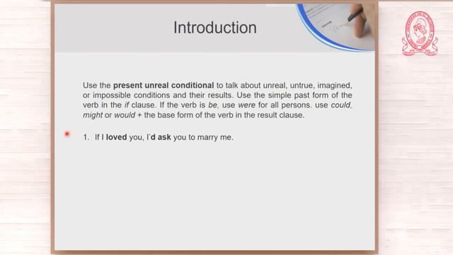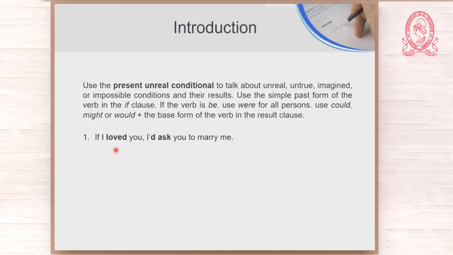If I loved you, is it real? No, it is unreal. I do not love you. Okay? If I loved you, I would ask you to marry me. I'd ask you to marry me. So what do we have here? We have the simple past. Use the simple past form of the verb in the if clause. Here we have the if clause and we use the simple past.